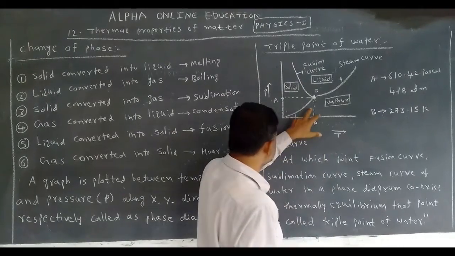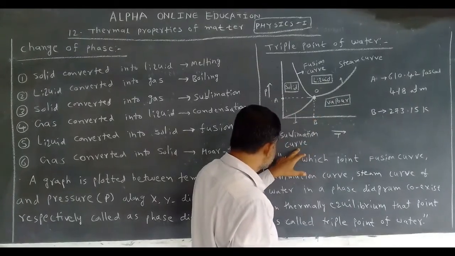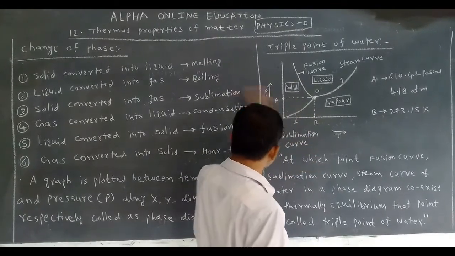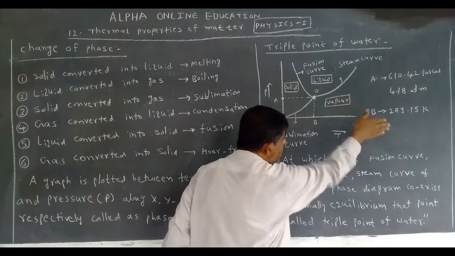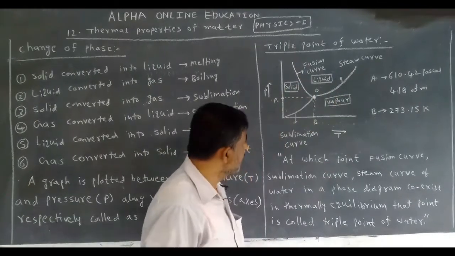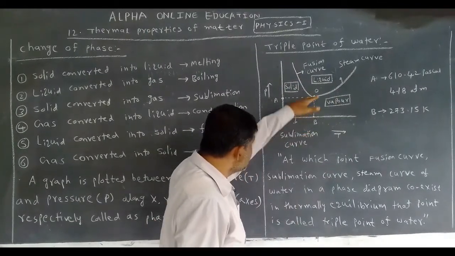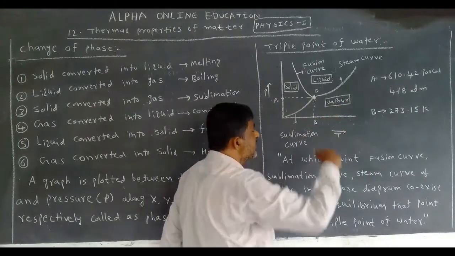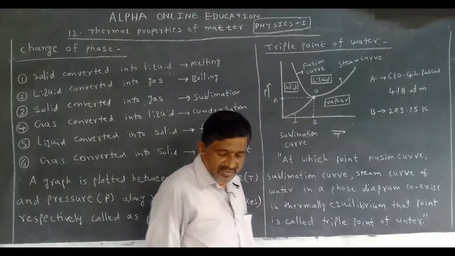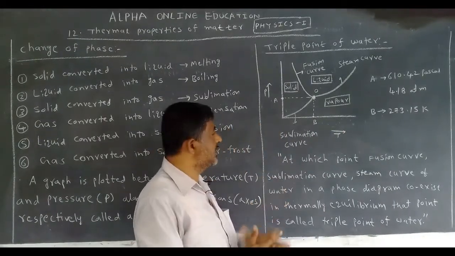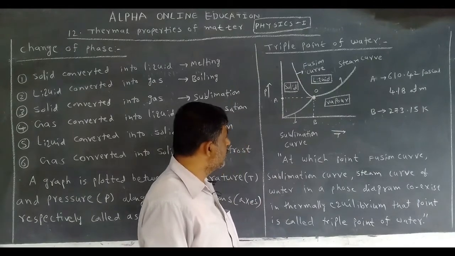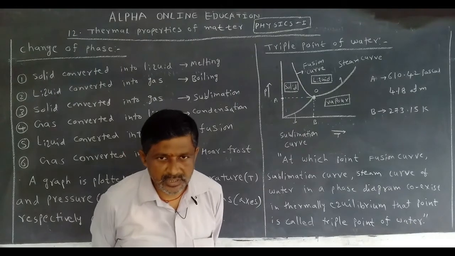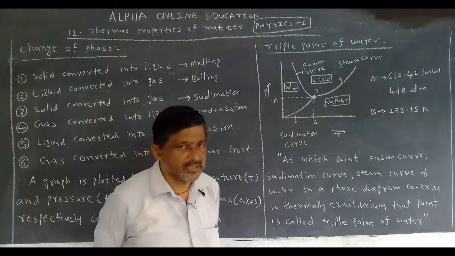Now the sublimation curve, in some books it is also called by another name, the Hoar-Frost curve. Here the left side is solid, but on the right side what happened? Vapor. Means the pressure is less than 610.42 and the temperature is also less than 273.15. Now the water is available either as solid or vapor. Okay, this is about the triple point of water.